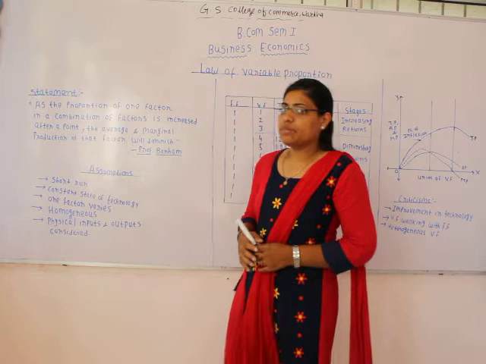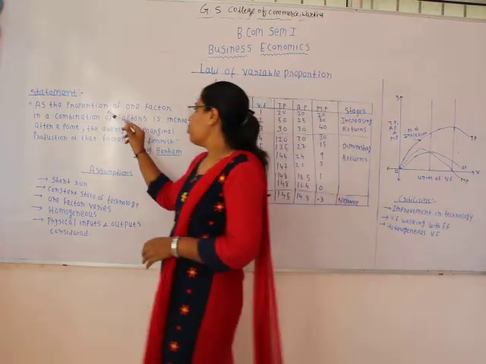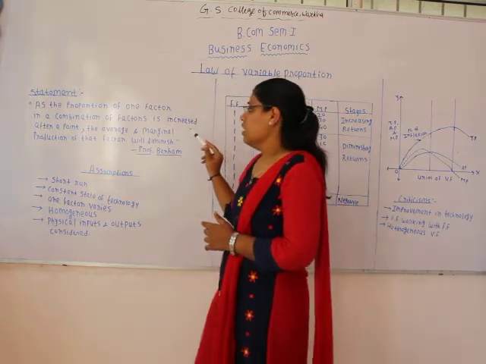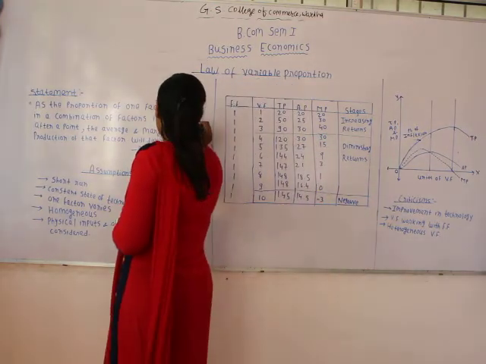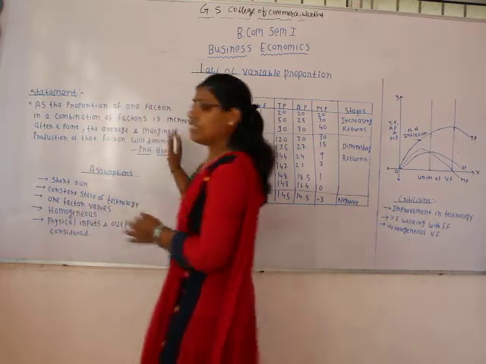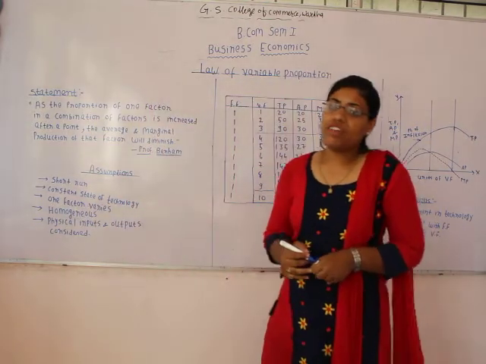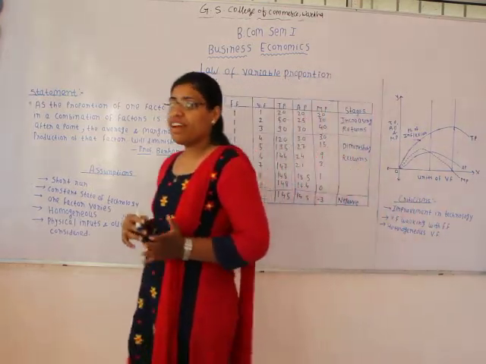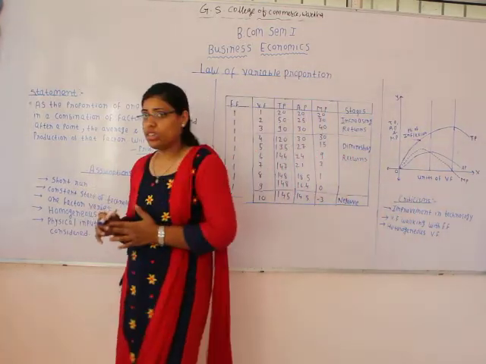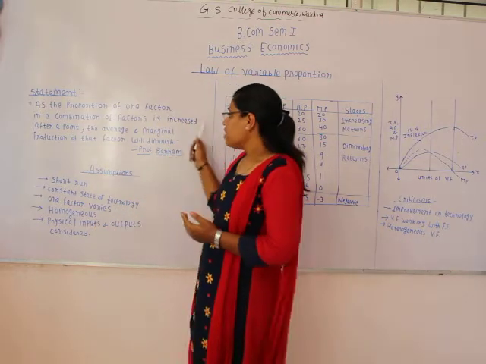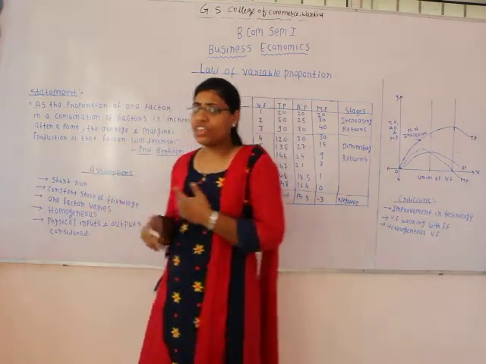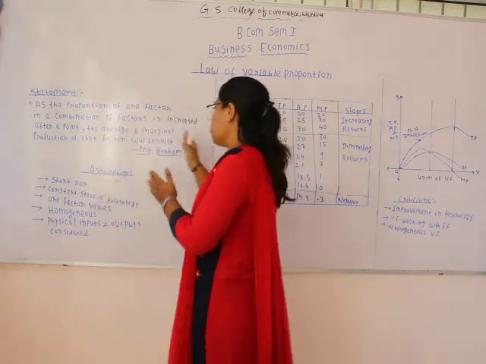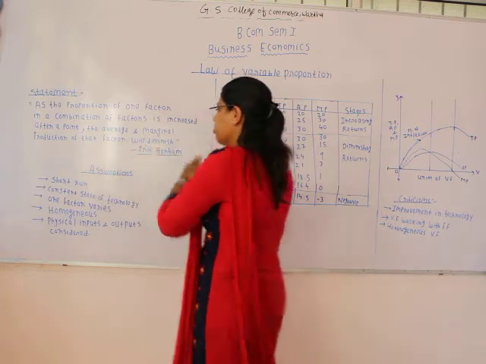We will read the statement once again. As the proportion of one factor in a combination of factors is increased, it is being said here that if the variable factor is being increased, as the variable factor is working with the fixed factor, and if the variable factor is being increased in the production process, then after a certain point of time, what will happen? The average and the marginal production of that factor will diminish.